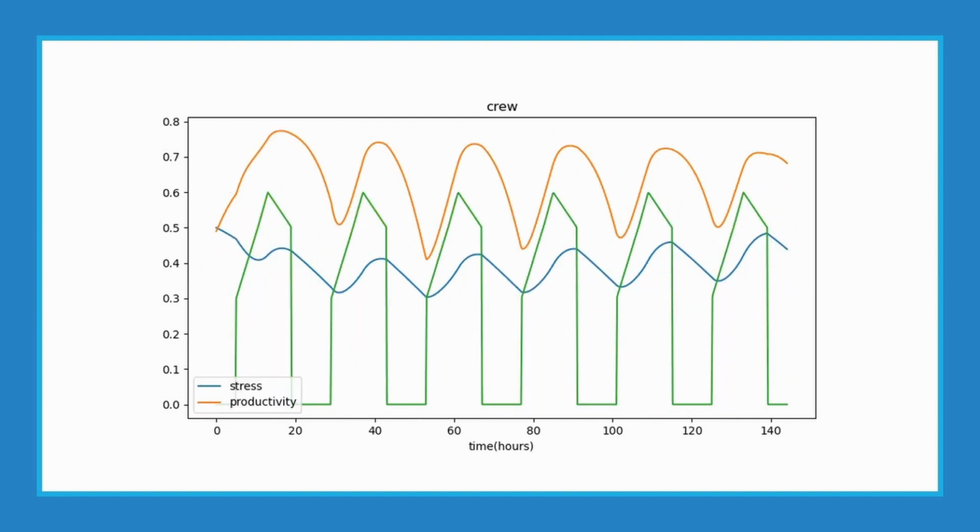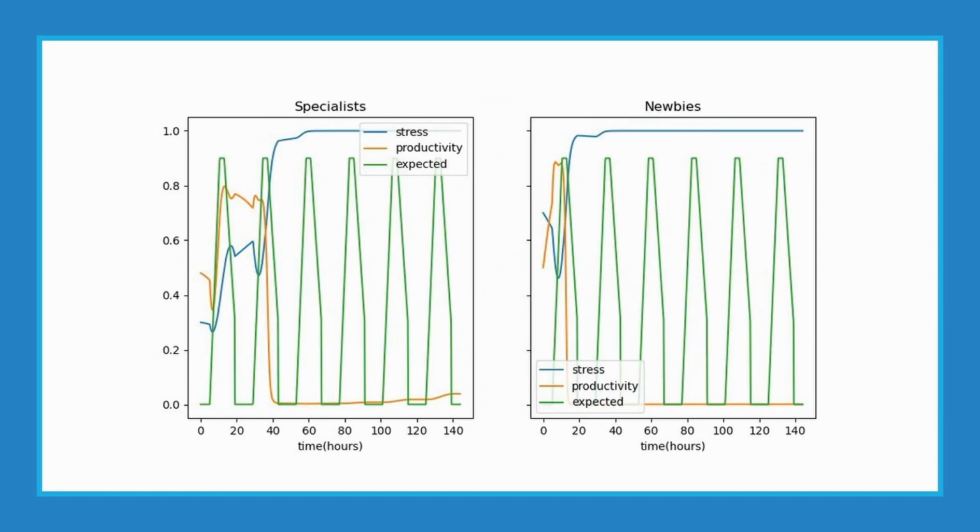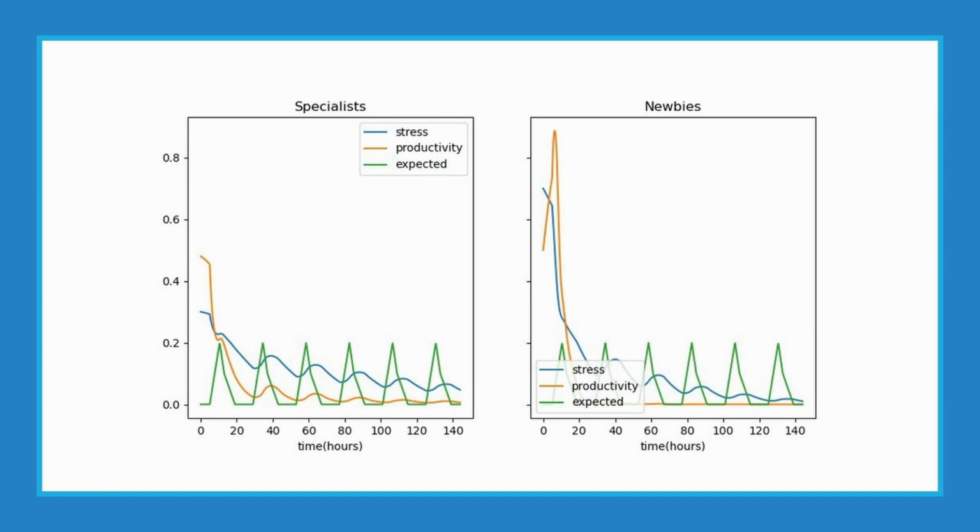Here you can see the display of the previous two plots for the entire crew. To show that our model behaves quite realistically, let's first consider a schedule in which the crew is highly loaded, and then consider when the crew almost does not get tasks. As you can see, when the crew is loaded, the stress of the crew becomes maximum and the productivity is minimum. Also, we can see that specialists can withstand a little longer under such a load. When the crew receives few tasks, they quickly relax and stop working, but at the same time, they do not give in to stress.